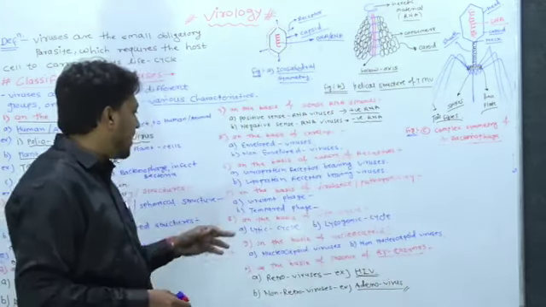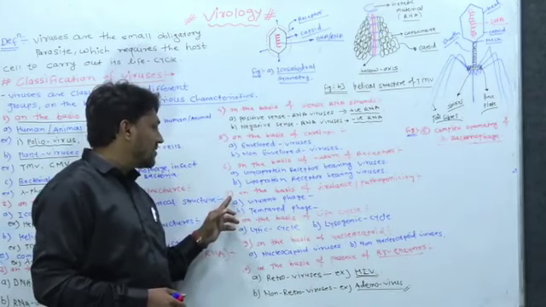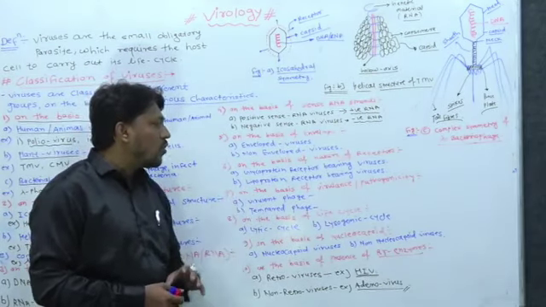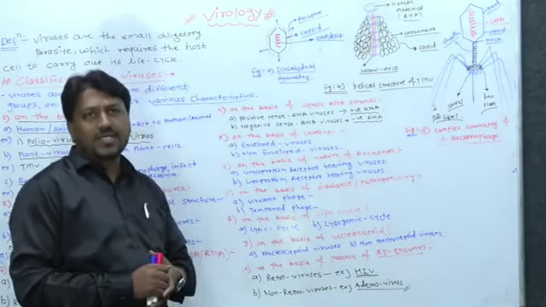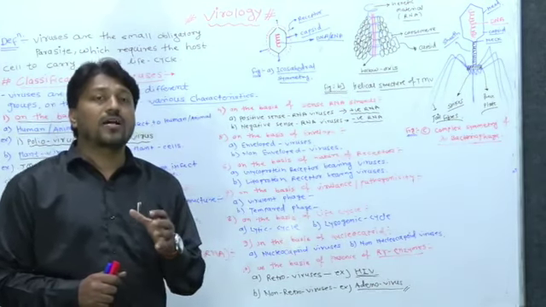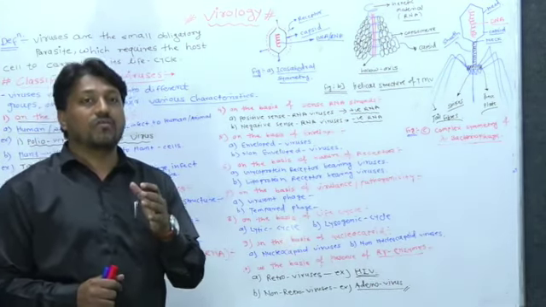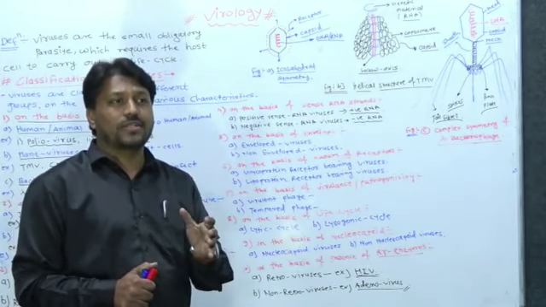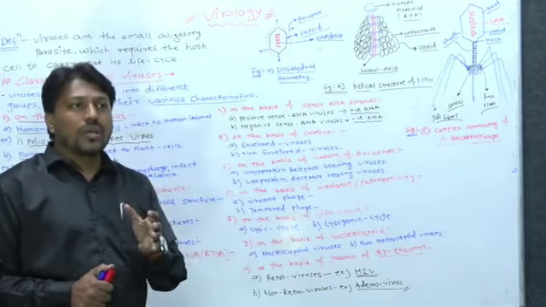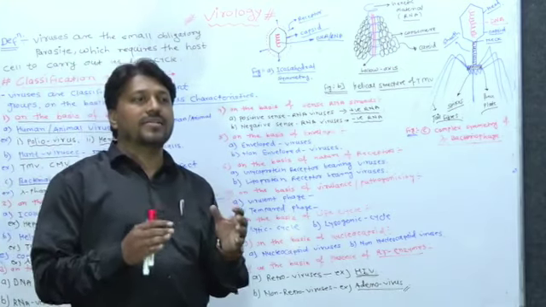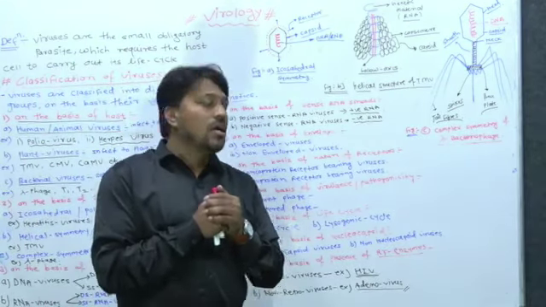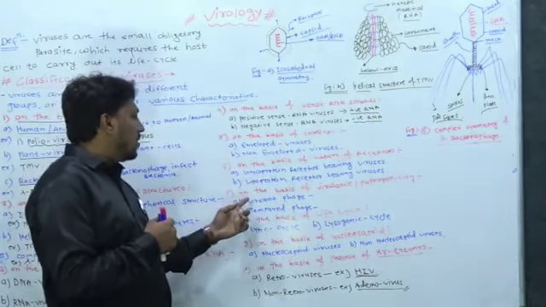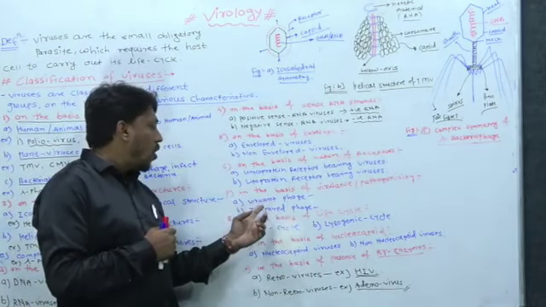Simple as that. Next, move on to the next point, that is, on the basis of virulence or pathogenicity. Viruses are also classified on the basis of their virulence, how much pathogenic effect they show on the host cell. So they are also called virulent phage or temperate phage.